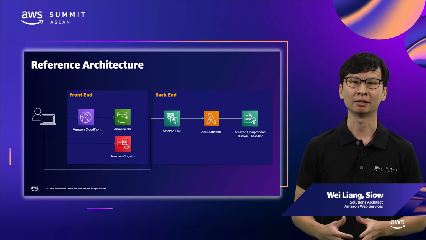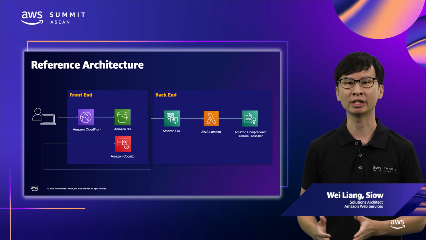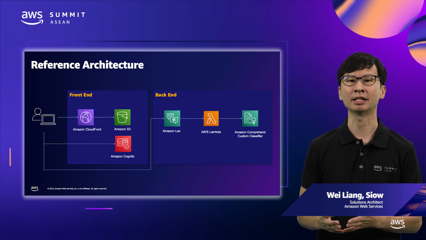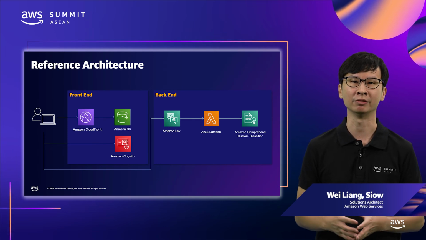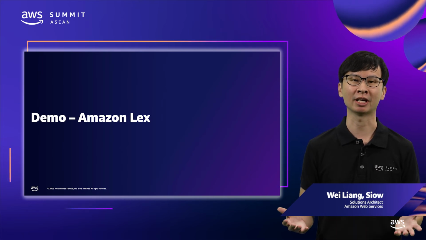With that, the browser will then be able to call the Amazon Lex API directly, which triggers the intent that integrates with a Lambda function that calls the Amazon Comprehend API endpoint, which returns a fulfillment back to the user. With all the explanation done, let's walk through an actual demo example.